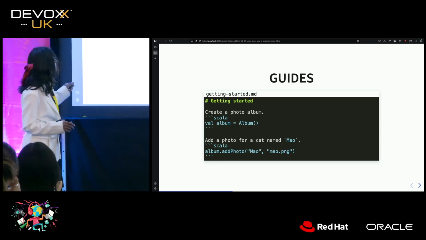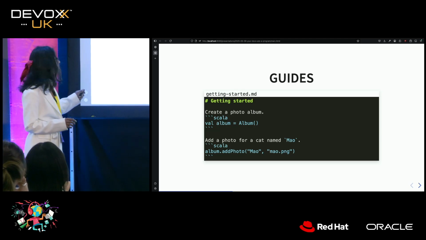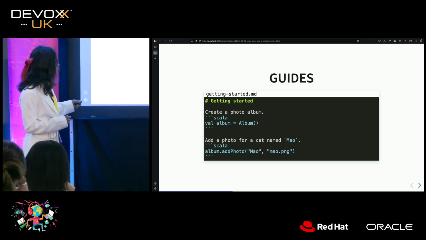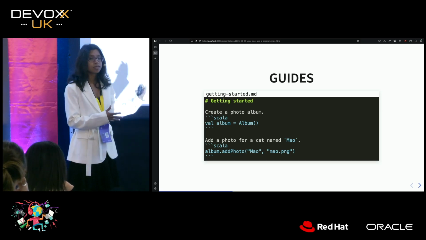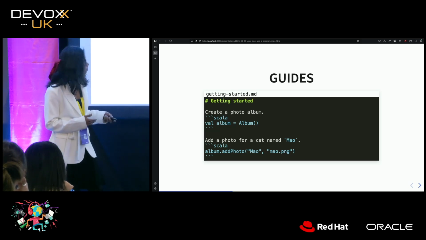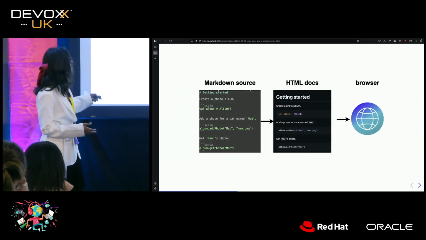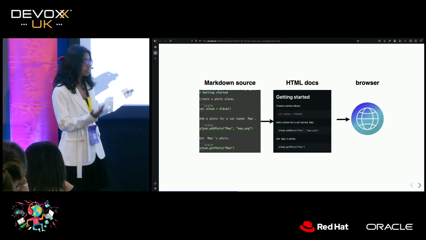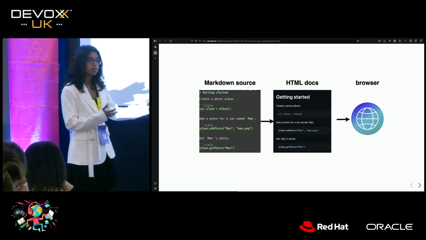This syntax here means that we're defining a heading. This is a paragraph. Create a photo album. Here is a code snippet. In this case, we're saying that the code is written in Scala. So Markdown can be used to write documentation, which ultimately gets converted into HTML. It also has a pipeline, right? We take these Markdown sources, convert them somehow into an HTML file, and that later is published, and our users can view that via their browsers.